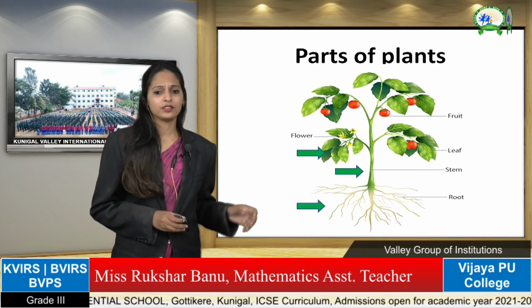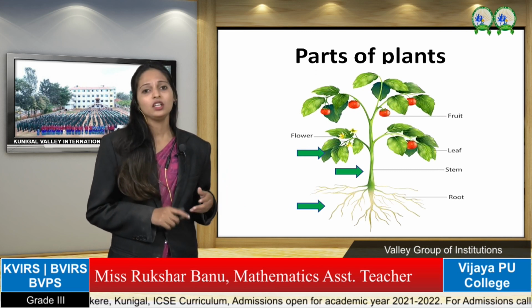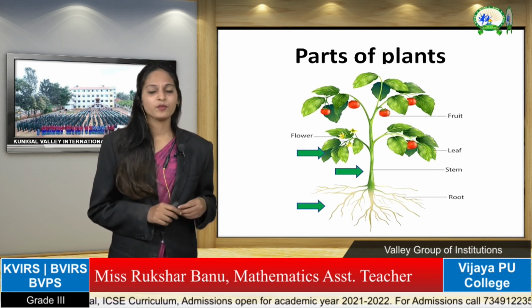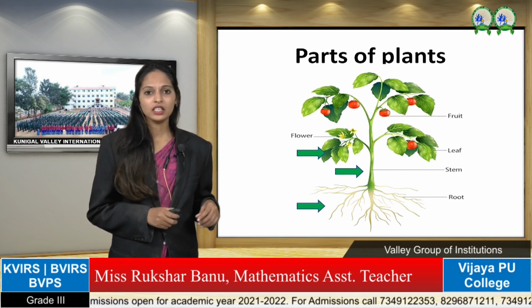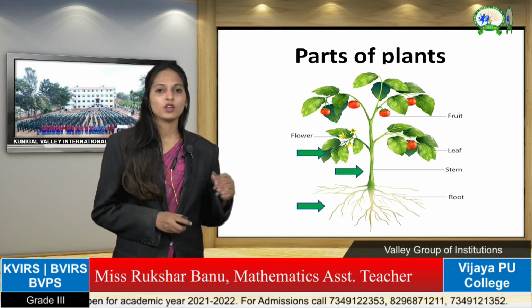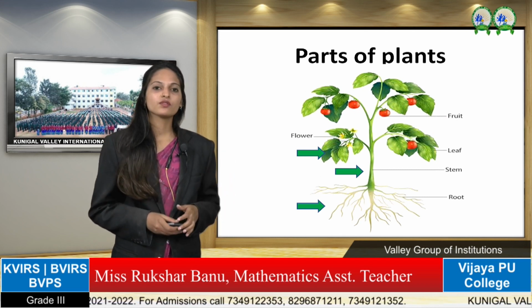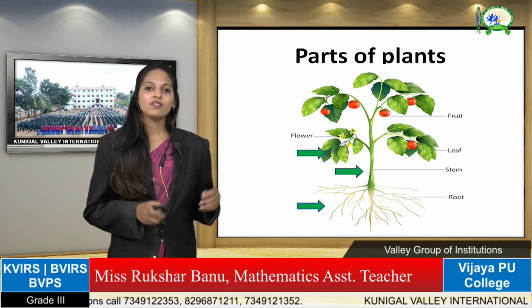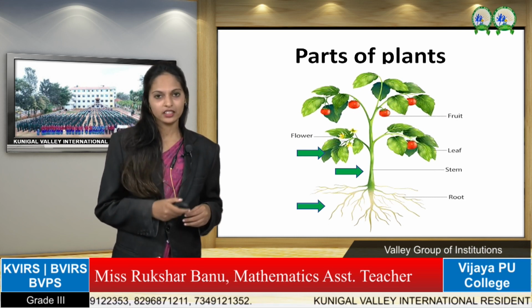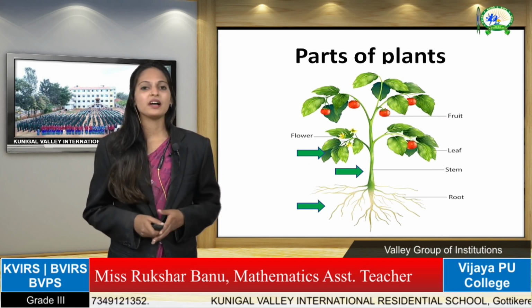Next, flowers are very beautiful parts of a plant, and from the flowers the fruit will develop. And the next one is fruit. Fruits are very juicy and fleshy, and everyone likes to eat fruit, no children? Okay, so we have learned the parts of a plant.